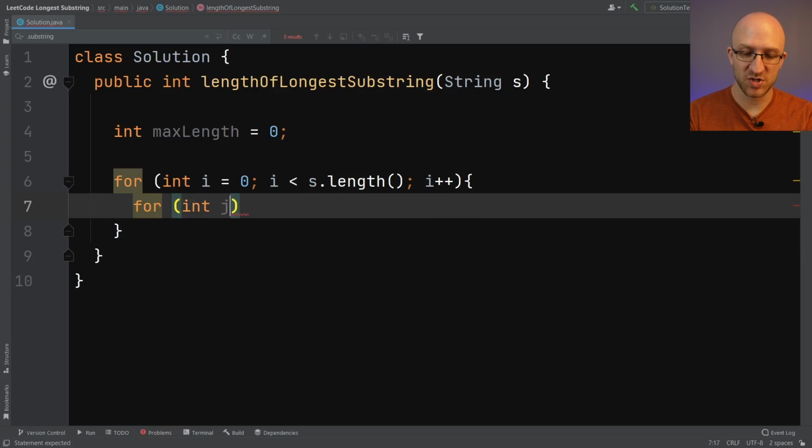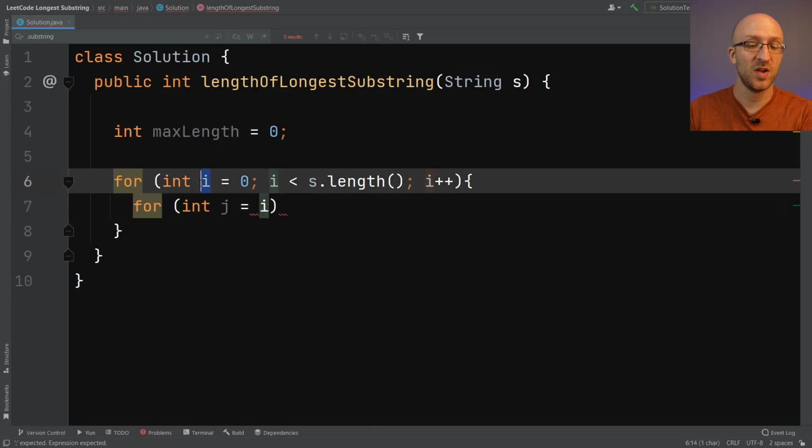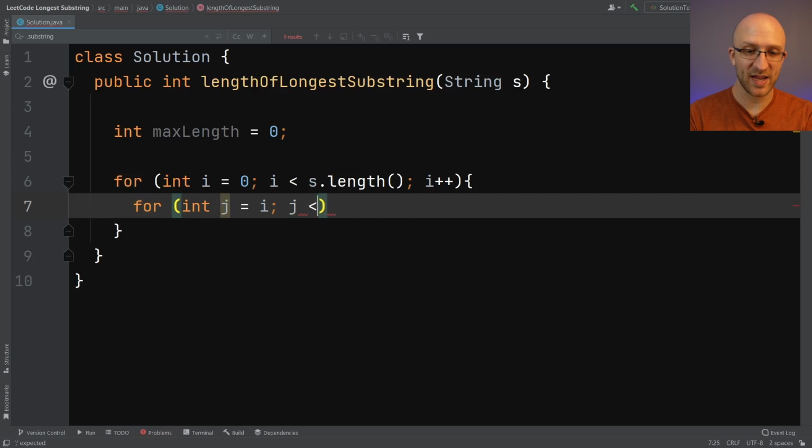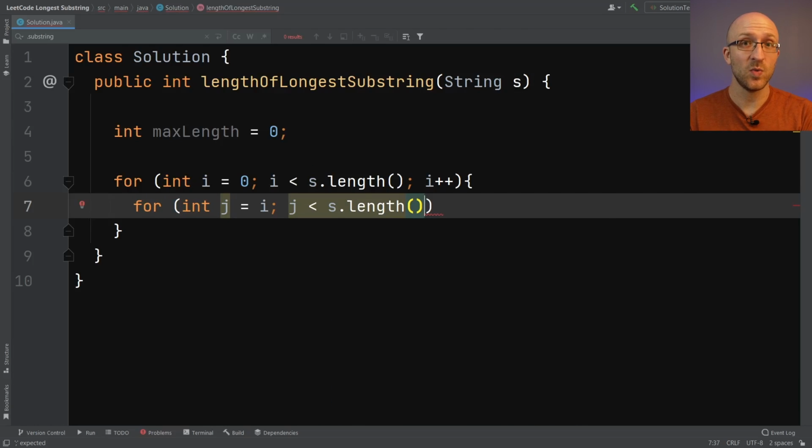For int j, we'll call it, and we'll actually start it not at 0, but we'll initialize it to i, because we don't necessarily want to start our inner loop at the very beginning of the entire string. We want to start it at the beginning of the substring that we're looking at, and that will always start with the ith character. We will still loop while j is less than s.length. We'll go to the end of the string with our inner loop as well, and in the inner loop we will increment j each time.